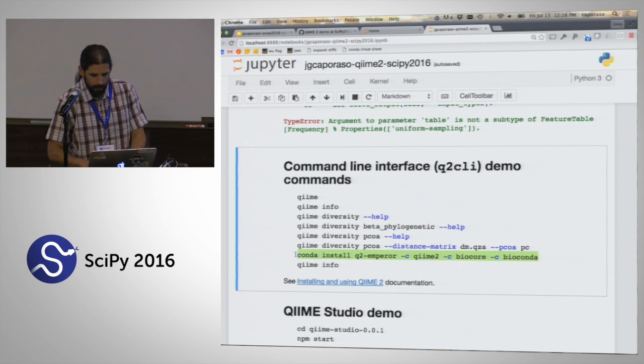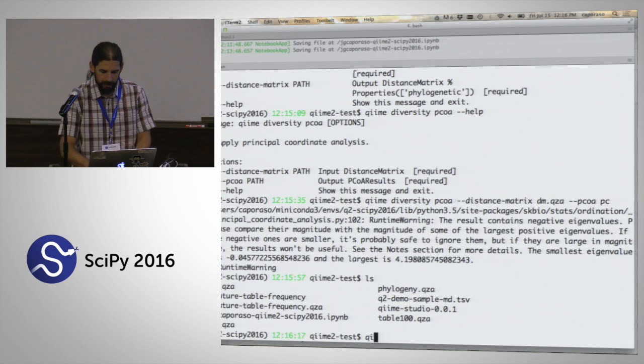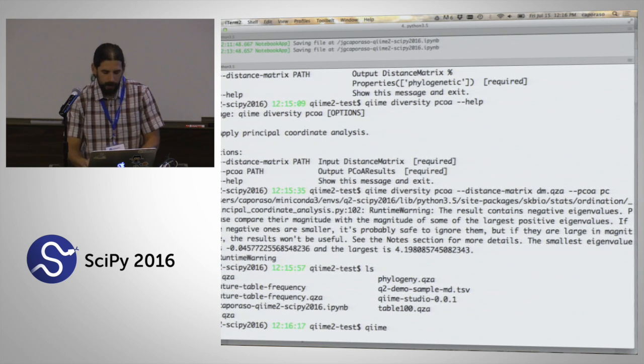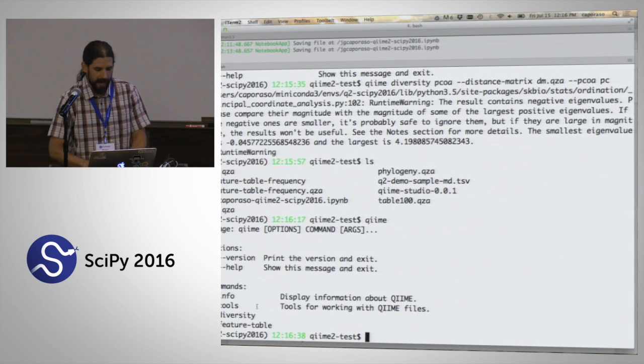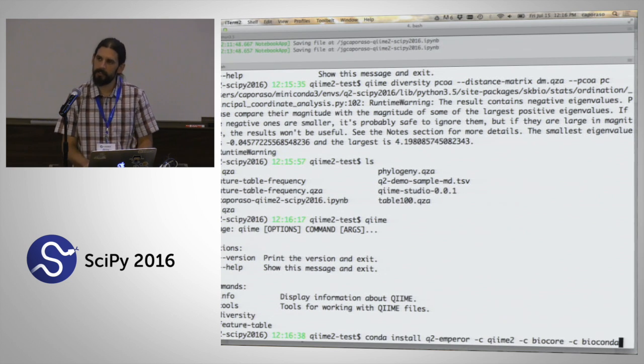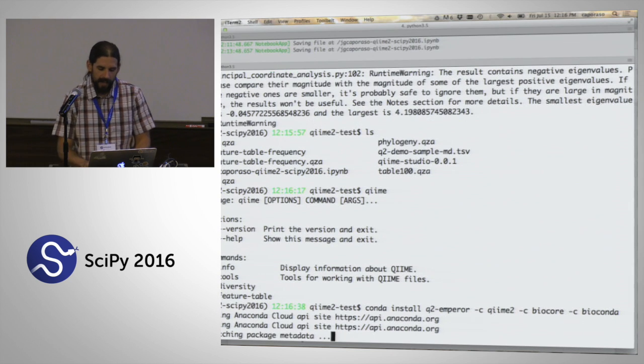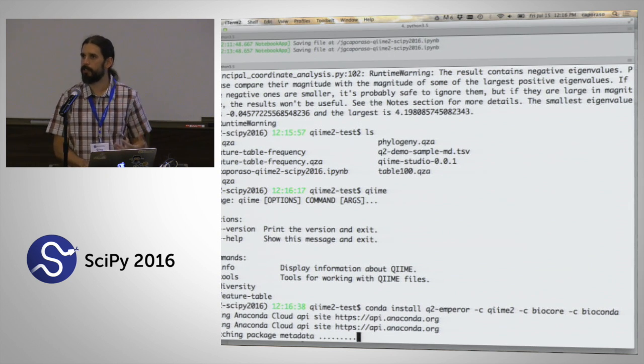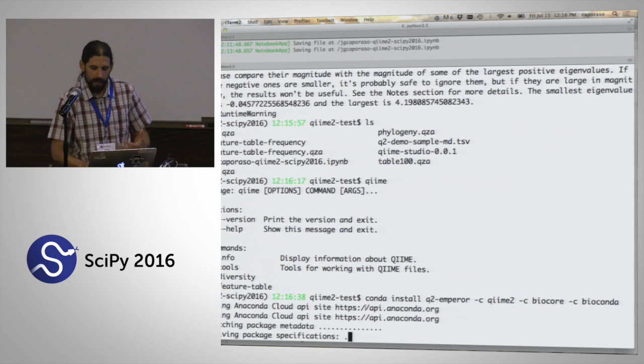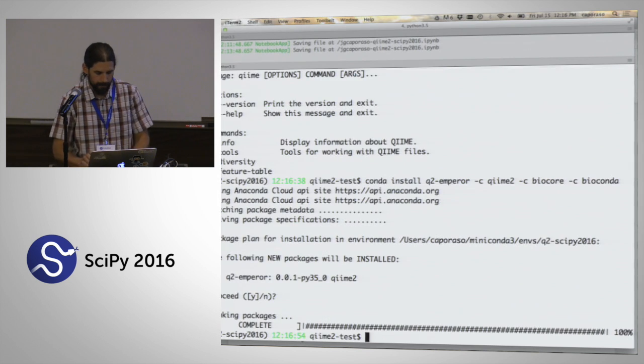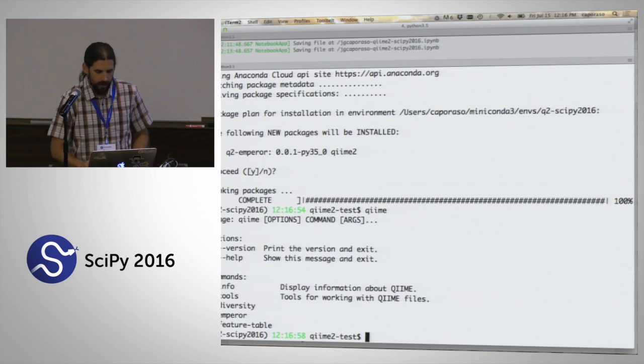The last thing I want to show you in the command line interface is related to plugins. So if I just call this QIIME command, you can see I have my two plugins installed, diversity and feature table. If I want to install a new plugin, that is just done by conda installing that package. And so I'm installing another package here called Q2Emperor. And if I call QIIME again, you can see that I now have a new command available to me. So I now have this QIIME Emperor command.